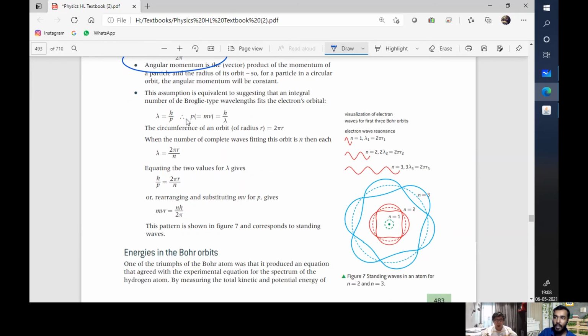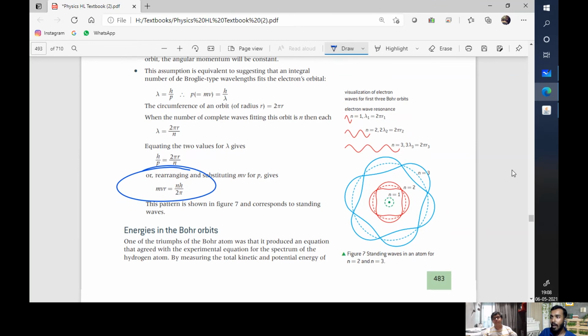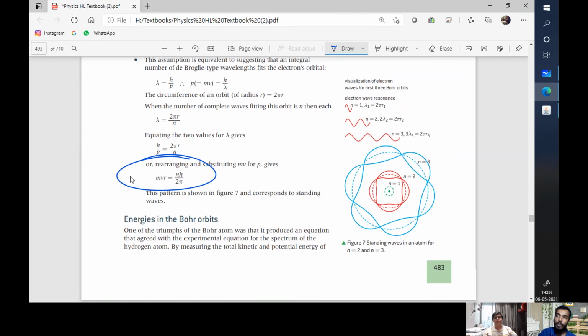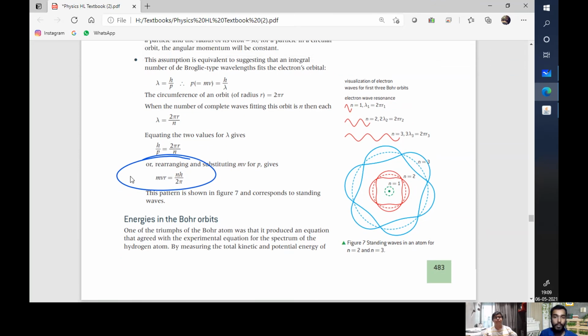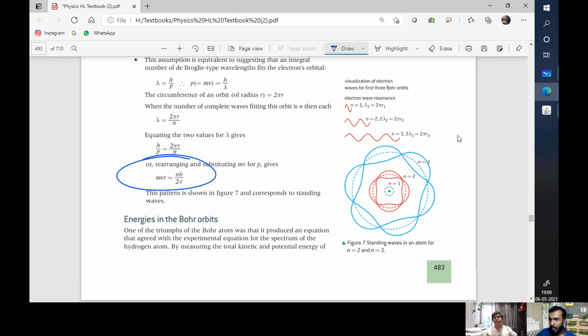That he further derived with lambda is equal to h upon p, p is equal to mv, h by p. He integrated it further to give you this value. And what it essentially gives you is an idea of how much energy you could play the carom with in order to push it further. And this is how it looks.